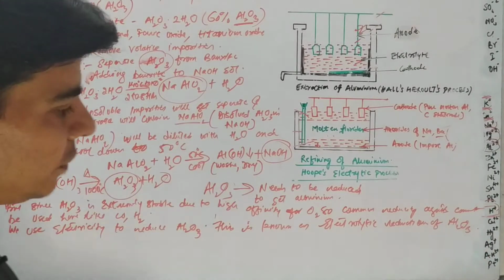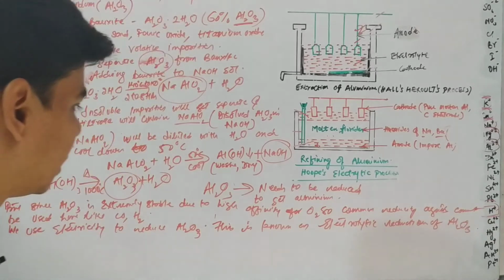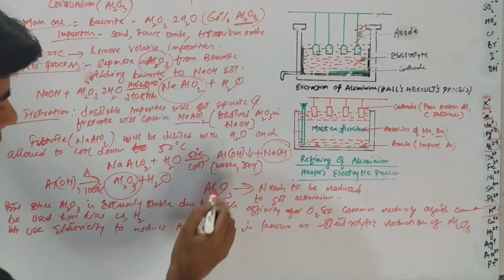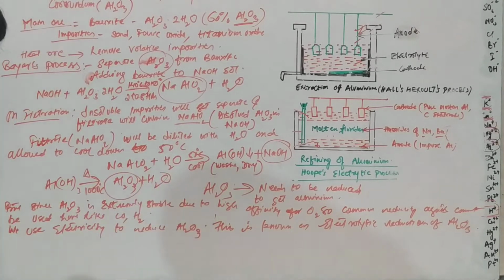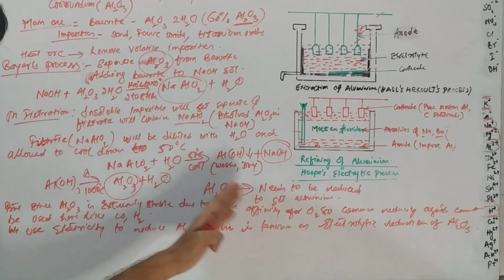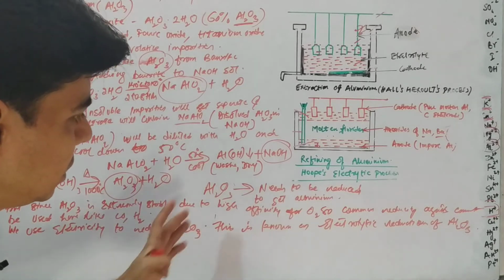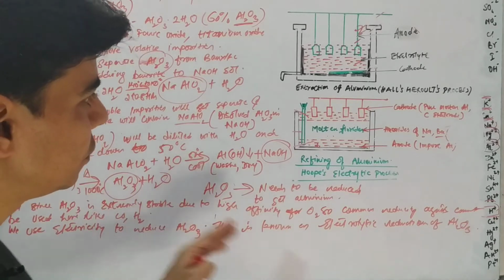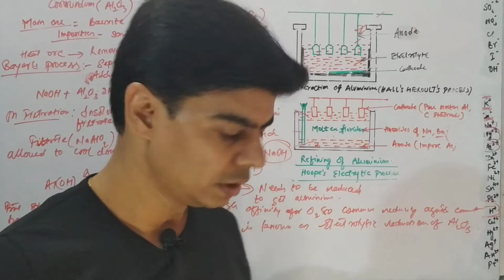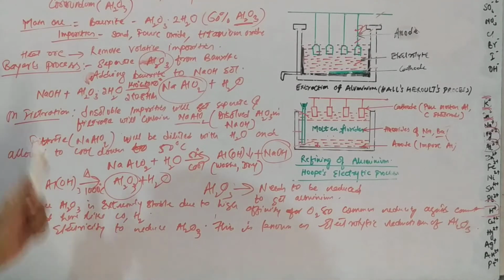Now we will see how we do the electrolytic reduction of alumina. Now we get the reason why we cannot reduce this metallic oxide using a common reducing agent: because it is a stable oxide and it has a very high affinity for oxygen, due to which we cannot use these reducing agents, so we use electrolytic reduction of alumina, right? So I'll just rub this, you can take down these notes, right?